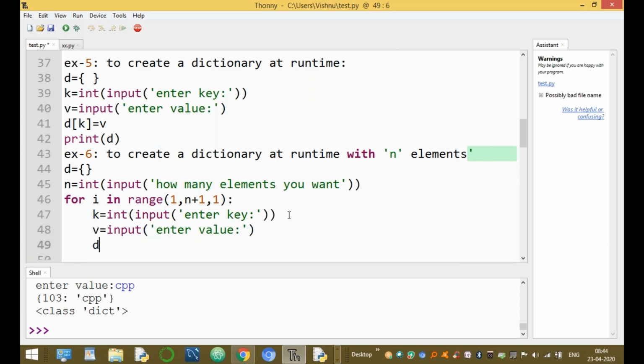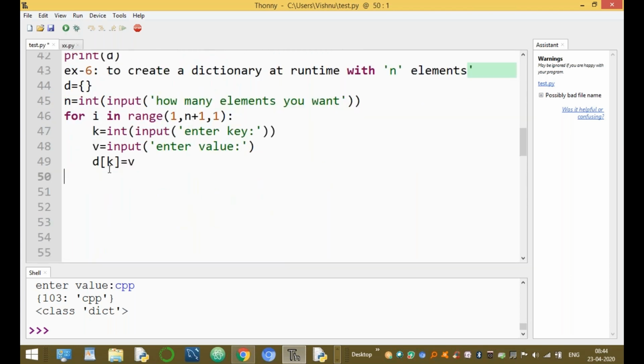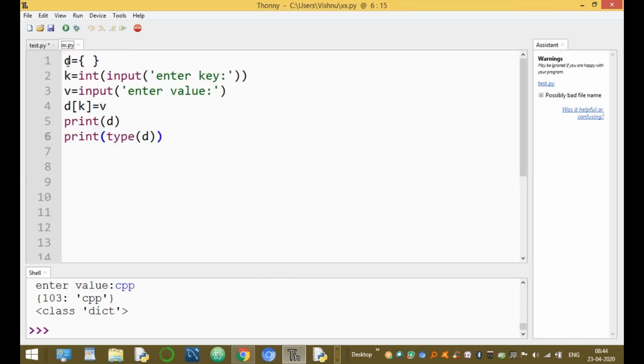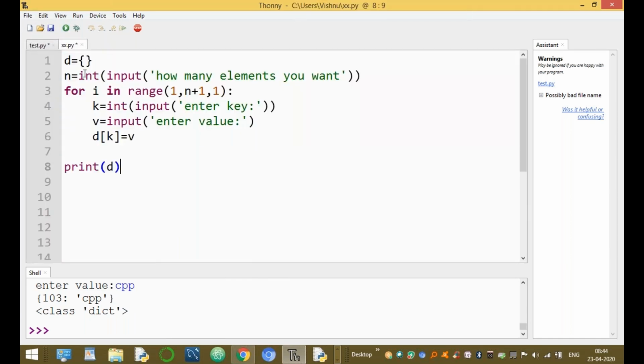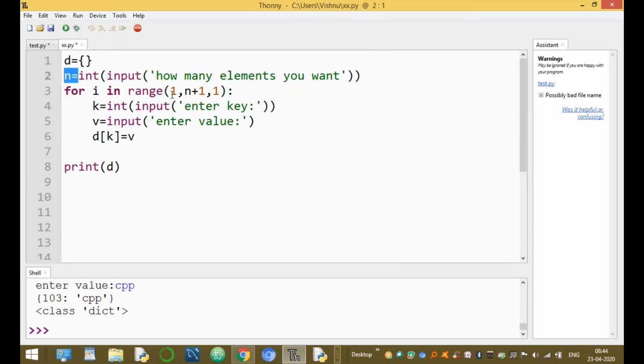After assigning D of k equal to V, this loop is repeated up to n times. In this example, n value is how many elements you want. Each time enter key and value. Now this value is assigned to D, and then finally print the value and run this program.